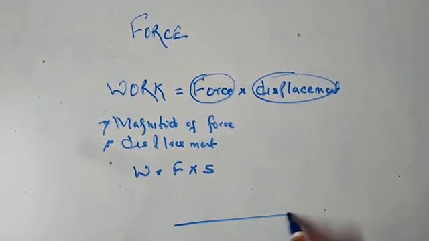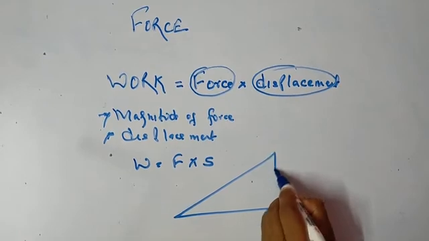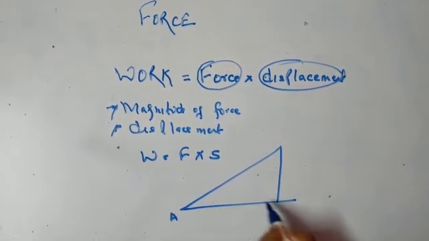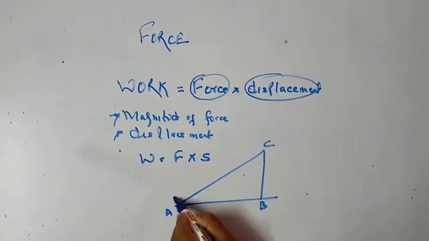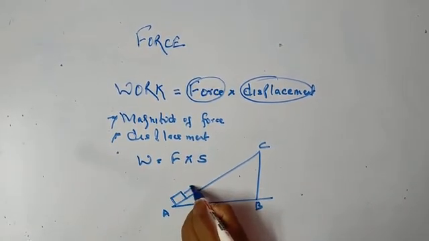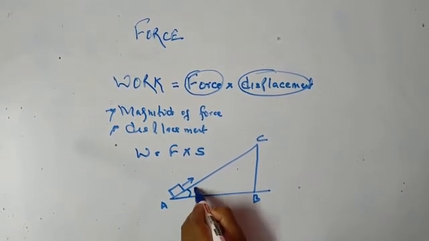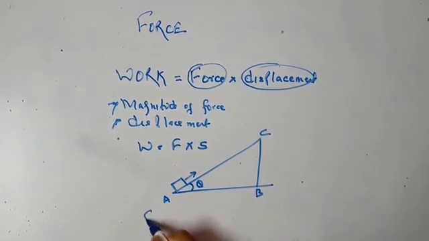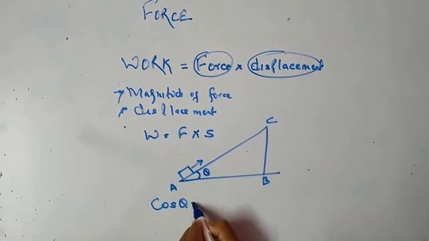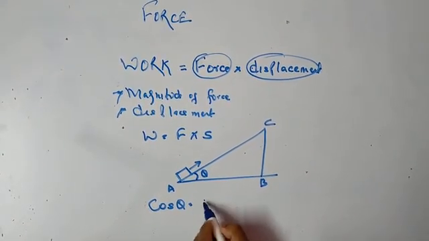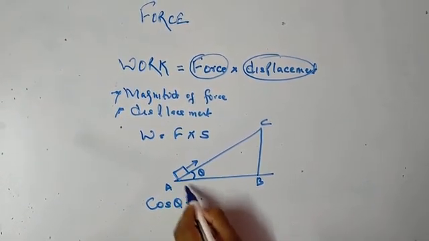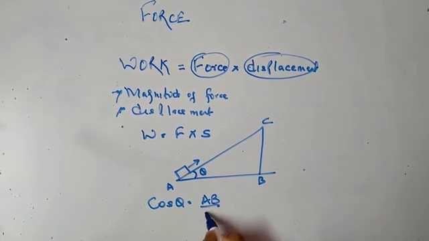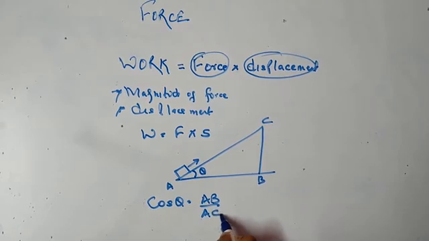But suppose a body is to be moved on an inclined plane, and I take the angle as theta. So what is cos theta? Cos theta is base by the hypotenuse.